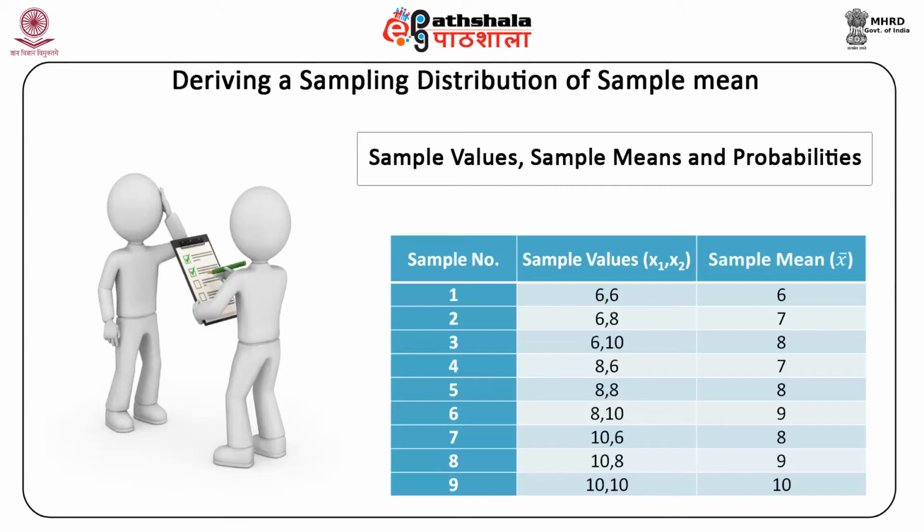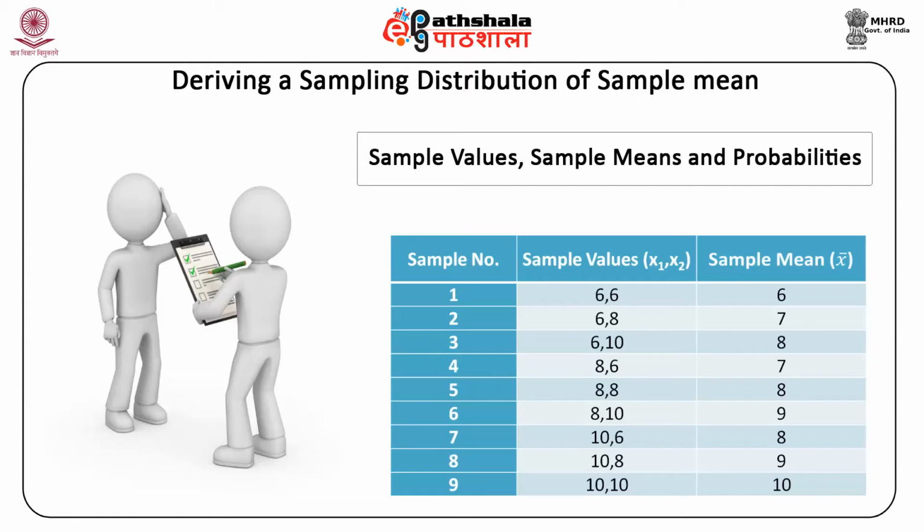Let us now look at the sample mean in the third column, which is x bar. So we get the first value as 6, which is the mean of 6 plus 6. Then we get 7, which is the mean of 6 and 8. Then the mean of 6 and 10 is 8 in the third row, and so on. So for each sample we have these means. Then we have 7, 8, 9, 8, 9. And for the ninth sample, the average of 10 and 10 is 10.